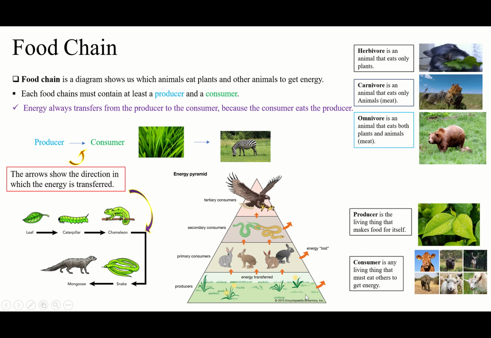You see, grass, plants, flowers. We said the first one must be producer. Then after producer, we have herbivore, right? Because herbivore is going to eat the producers. We said herbivores are the animals that eat only plants, only grass, only fruit, flower, vegetables, anything like that. It means the herbivores are going to eat the producers.